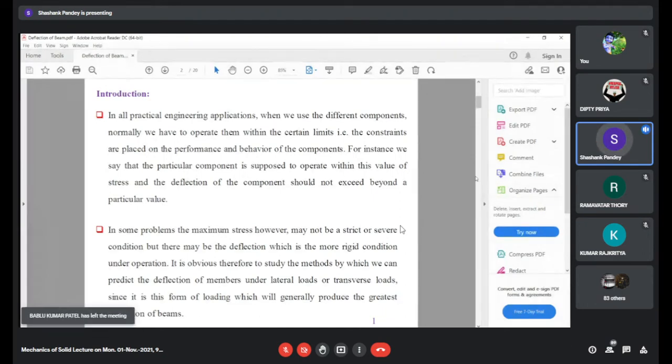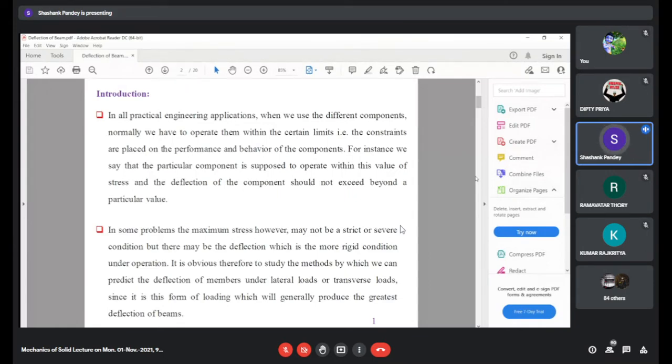In all practical engineering applications where we use different components, normally we have to operate them within certain limits. There are certain limits within which all components are operated, that is, constraints are placed on the performance and behavior of the component.